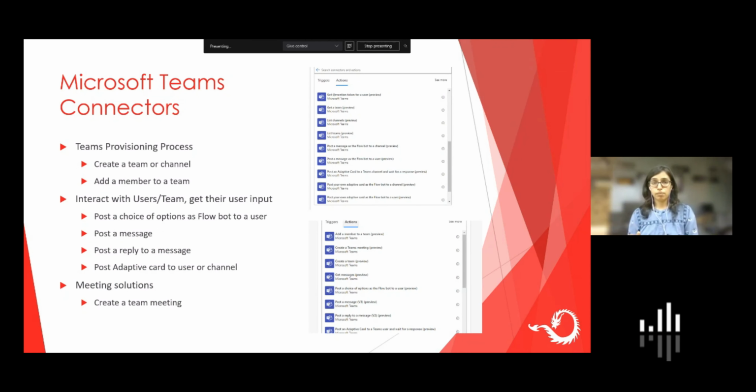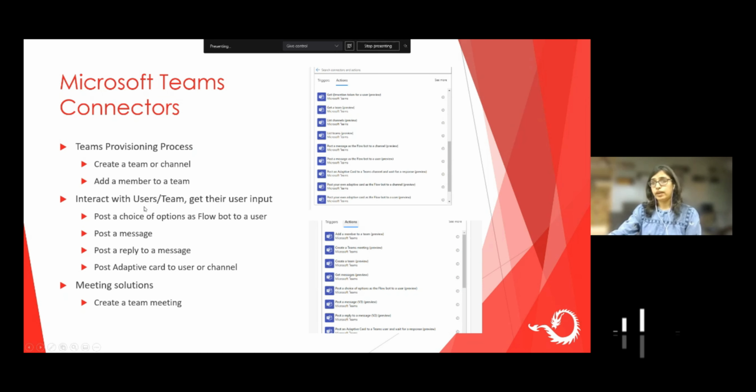Now coming to the topic of how to use Power Automate with Microsoft Teams. These are the connectors we have in Microsoft Teams. I have bifurcated here how to use these connectors in which scenarios. So if you're working on a team provisioning process, which we'll see in the demo today, you can use connectors like create a team or a channel, add member to a team.